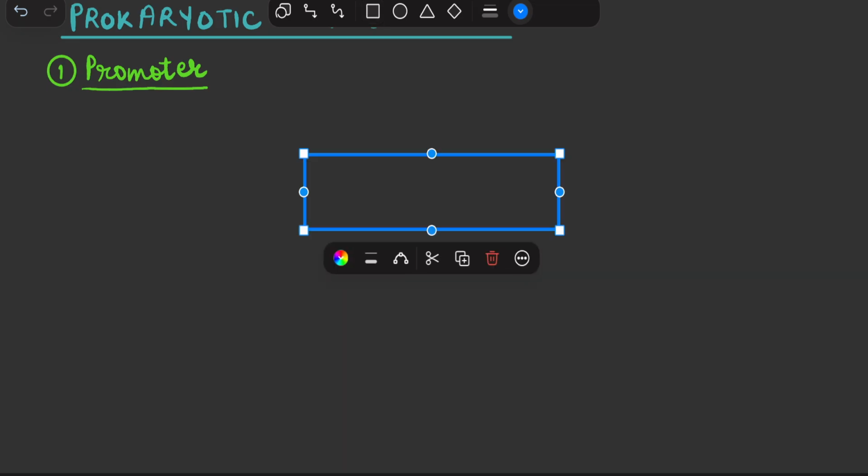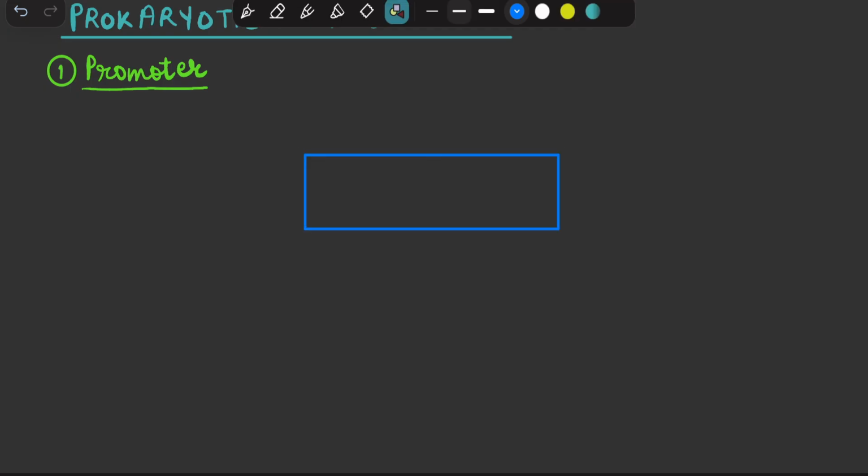Suppose this is my promoter. Here we have two boxes present in this promoter. One box suppose this and one box suppose this. I'll also highlight these boxes so that you understand it in a better way. I hope this highlighted color is visible to you. Okay, now this is the first box and second box, and then here we have the start site.